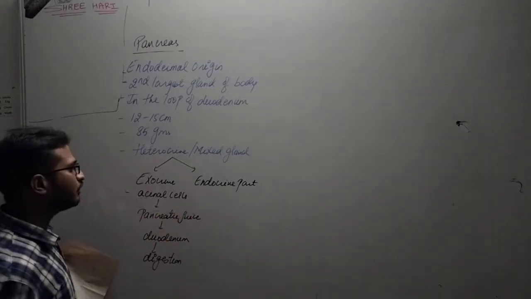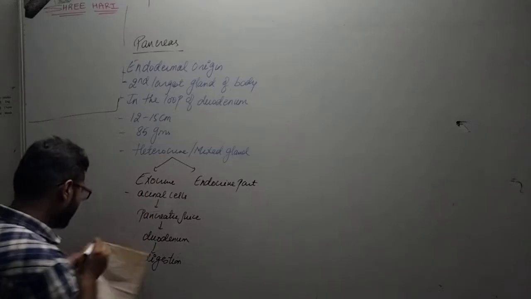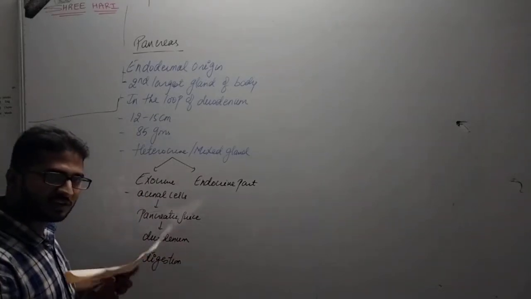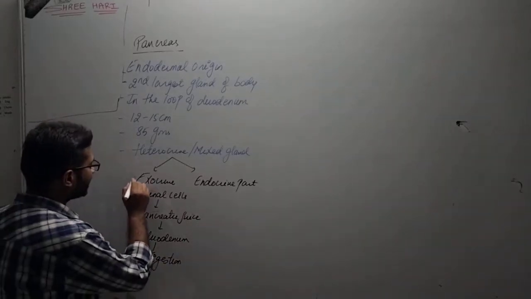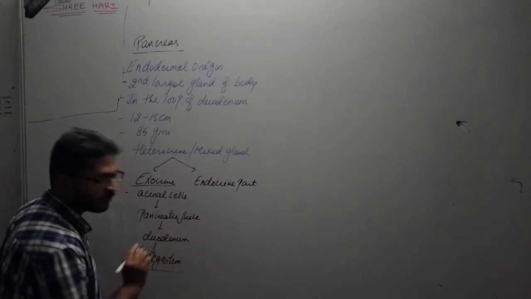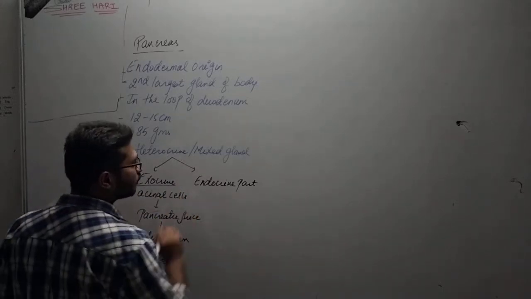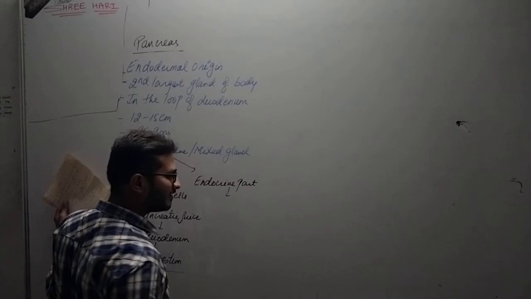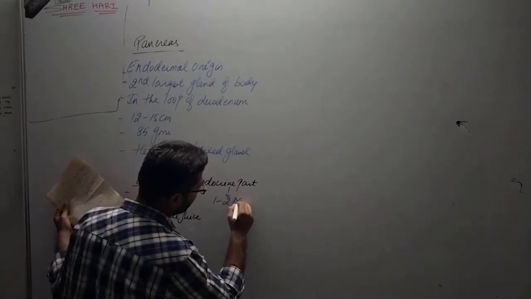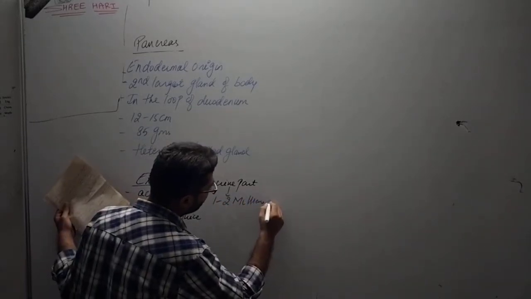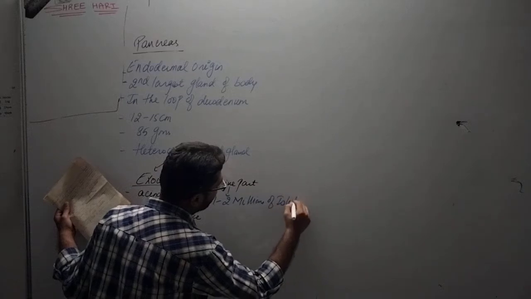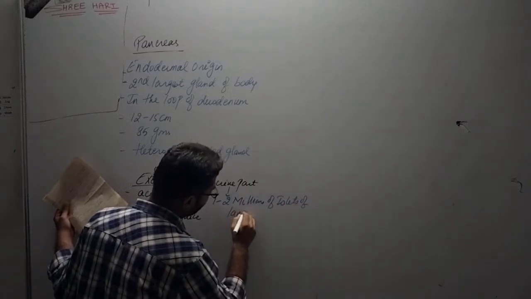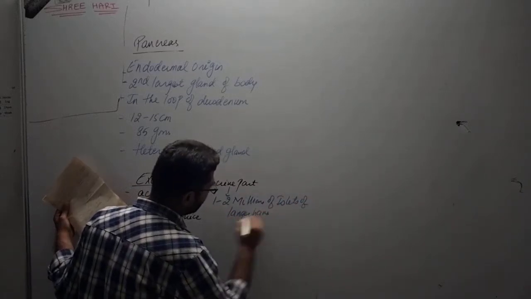Now talking about the endocrine part. So this is the exocrine part, that is acinar cells which secrete pancreatic juice, and this pancreatic juice helps in the digestion of food. The endocrine part has approximately 1 to 2 million islets of Langerhans, right?